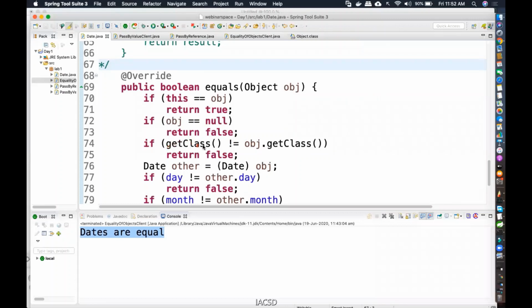If I write getClass and I'm writing obj.getClass, so getClass is actually calling an instance method directly. So what happens over here? It is actually this.getClass, this dot getClass and obj dot getClass.